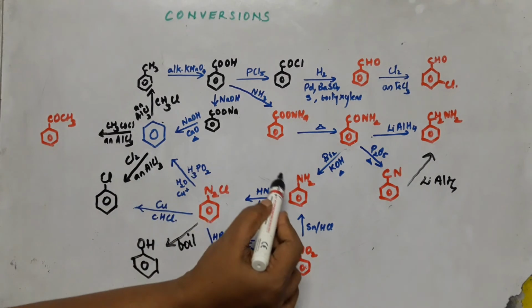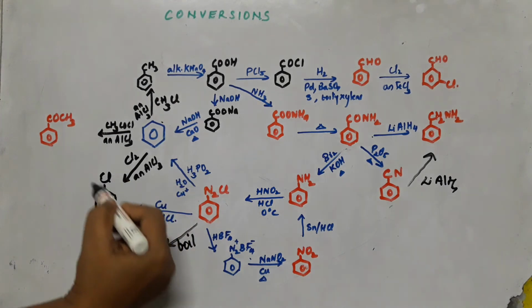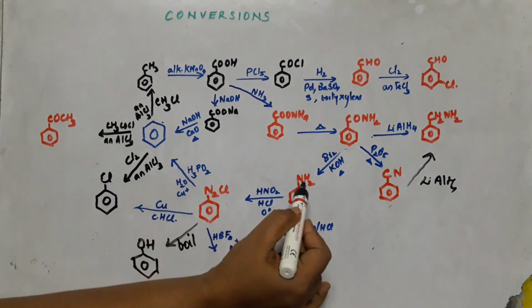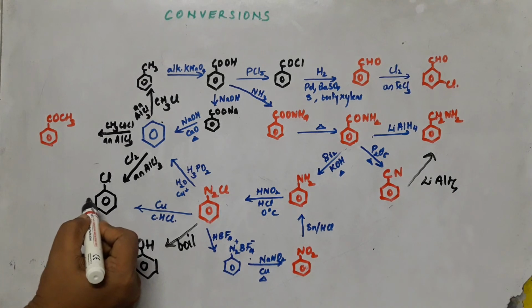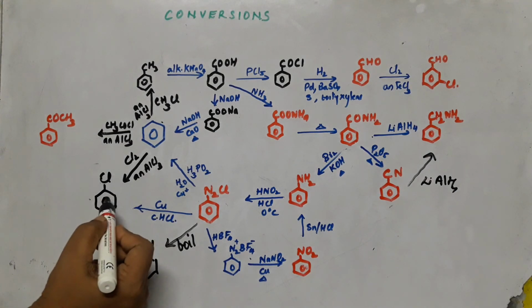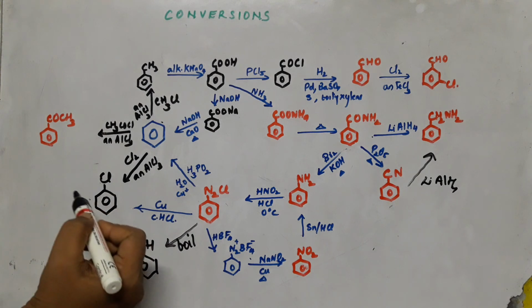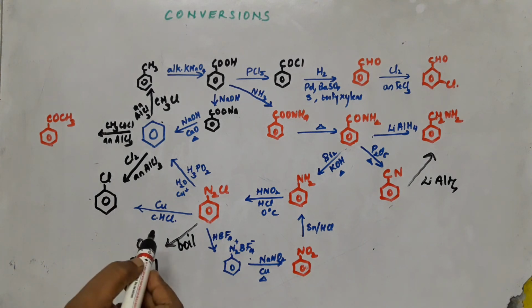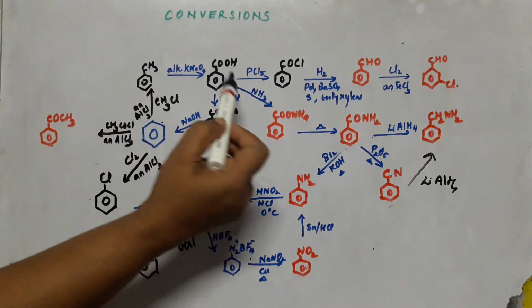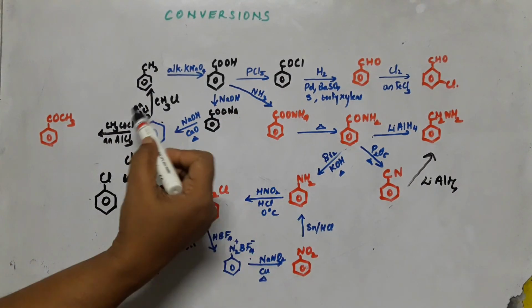The chlorine of the chlorobenzene can be replaced by NH2 group when heated with ammonia in presence of catalyst cuprous oxide, 473 Kelvin, 60 atmosphere pressure. So these are the certain reagents which can be used for the conversion from one to another.